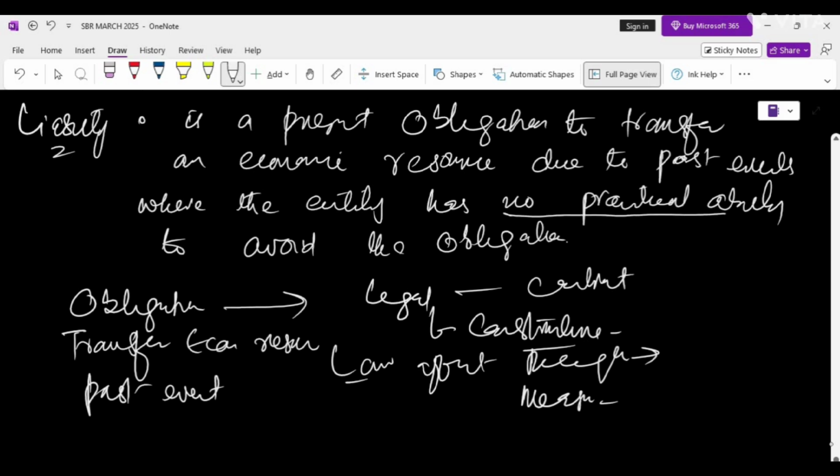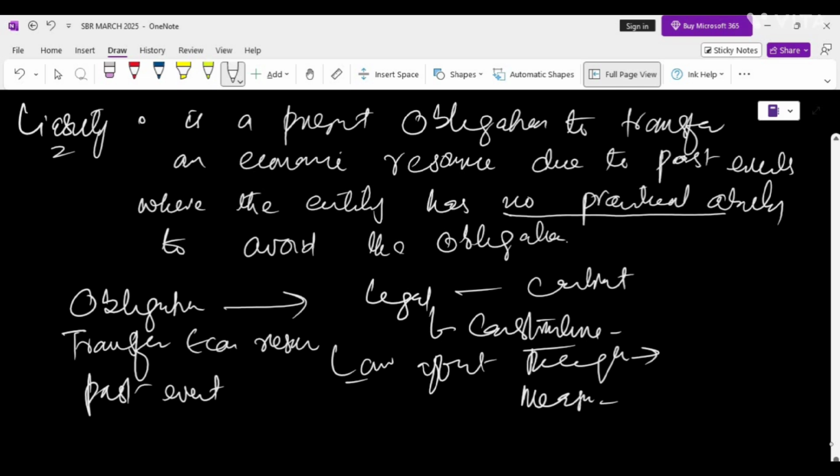Clear? So the key point here is that there is significant uncertainty about the liability's existence, meaning whether there is really an obligation, or about its measurement. So when the measurement is an unclear amount, recognition may not be appropriate, but it may still qualify as a liability. Are you clear with this concept, the asset and liability?